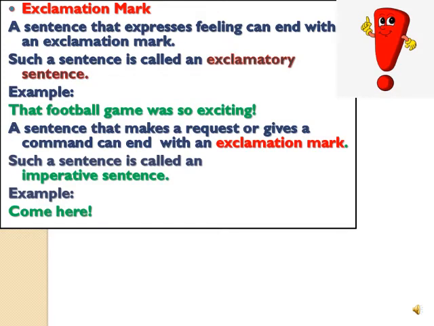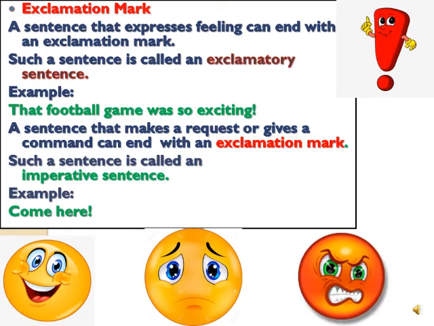Where do we use an exclamation mark? A sentence that expresses feeling can end with an exclamation mark. Such a sentence is called an exclamatory sentence. It means when we are expressing our strong feeling, be it your happiness, your anger, or your sadness, we end it with an exclamation mark. Example, that football game was so exciting! I am showing my happiness. This is my strong feeling, so I will end it with an exclamation mark.